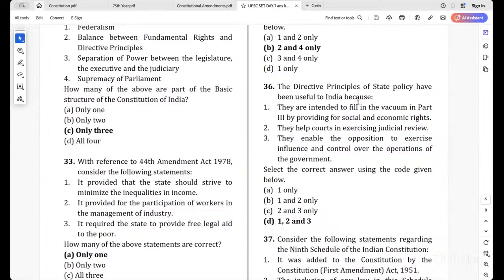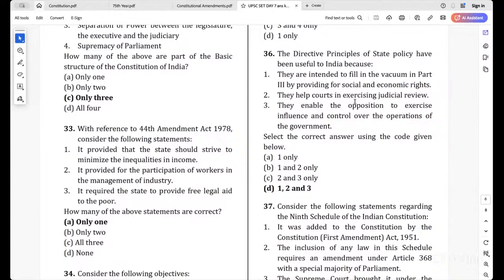See, because fundamental rights talks only about the political rights and there has been a vacuum of both social and economic rights. We didn't have the resources, so it is kept in DPSP. So that vacuum is filled by the DPSP, especially for social and economic rights. Don't think too much at all. Okay. Next, the second one, they help courts in exercising judicial review. Simple, read it. Yes. Even when checking the constitutional validity, they will be using that.